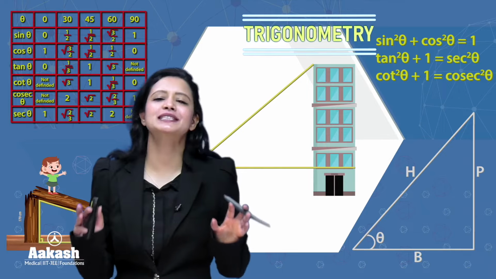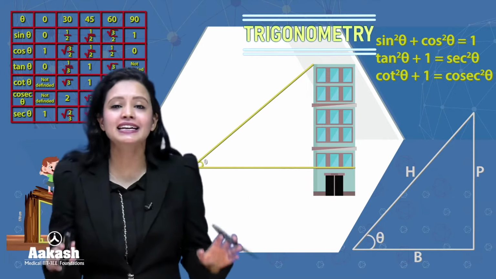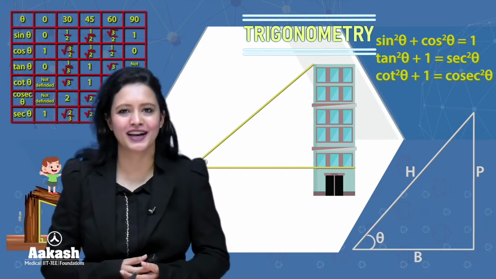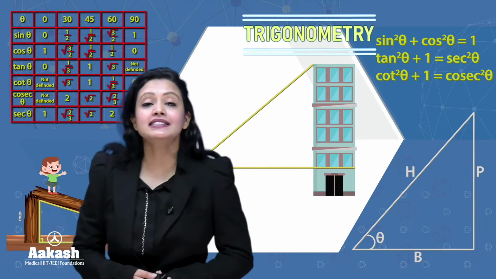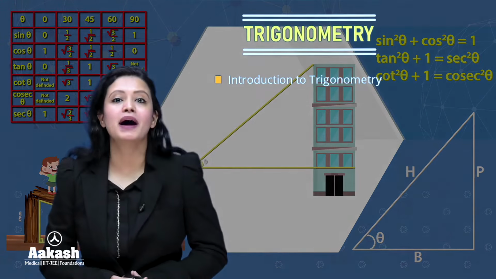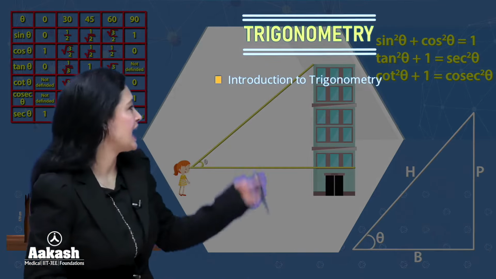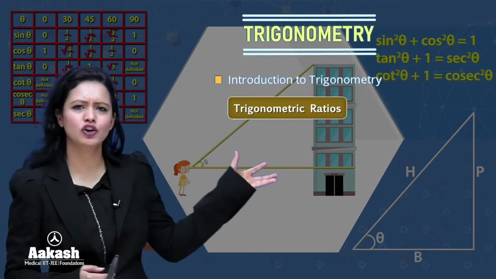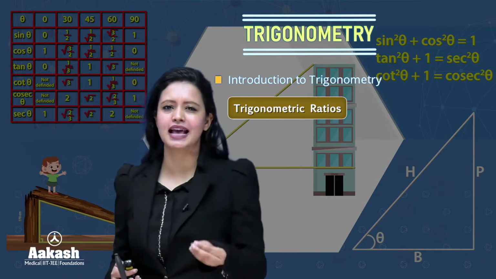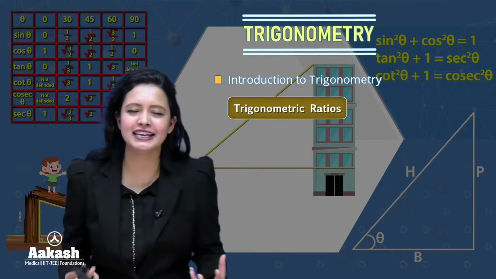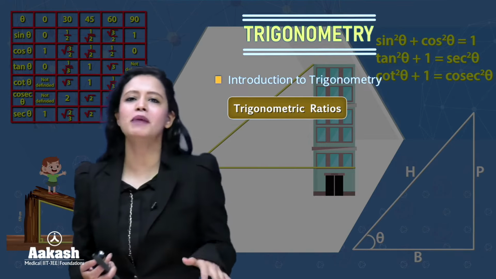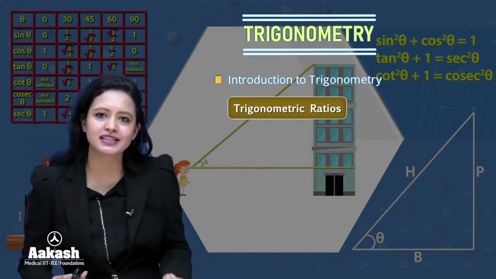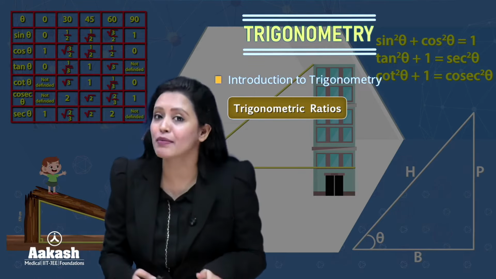Basically, trigonometry is a branch of mathematics that deals with relationships between the angles and the side lengths of a triangle. Now, these relationships are defined by trigonometric ratios, and that is what we are going to discuss today. Pretty easy topic, and the questions that come in board exams from this topic are also very easy, so you can easily score full marks in all those questions. In today's session we are going to discuss some of the questions that have come in board exams.